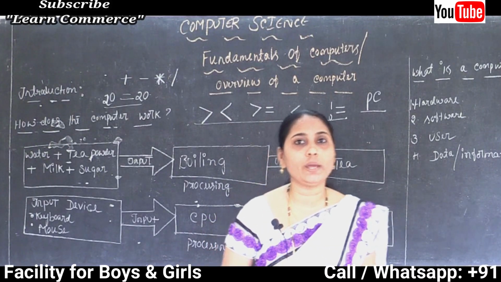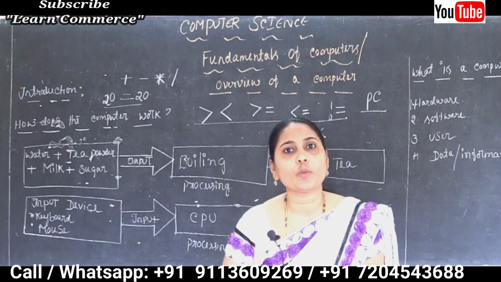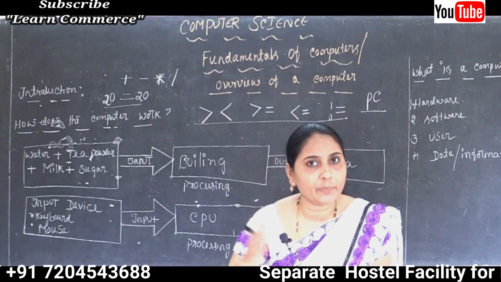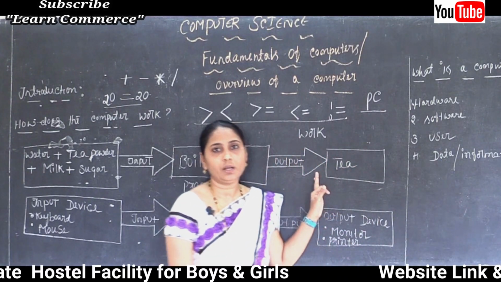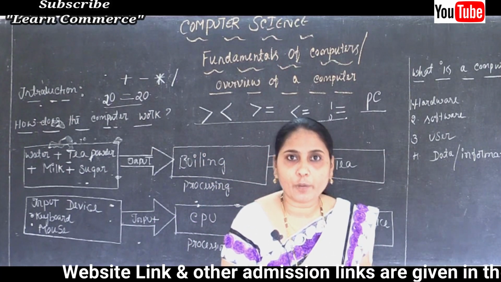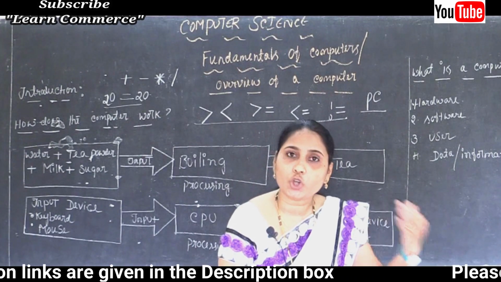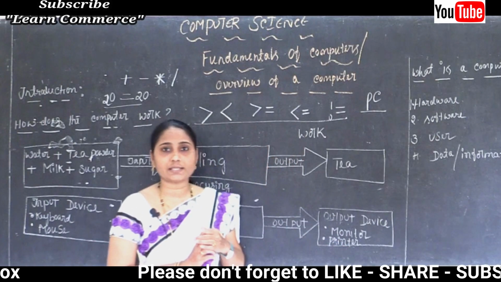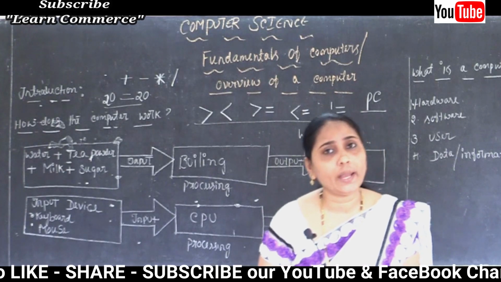Maybe you want to make some communication from one friend to another, or in our family or relatives, you can use the computer, correct here? So to make communication purpose we use the computer, and also in shops we see computers. And also we can say that make travel arrangement, maybe you want to go anywhere.